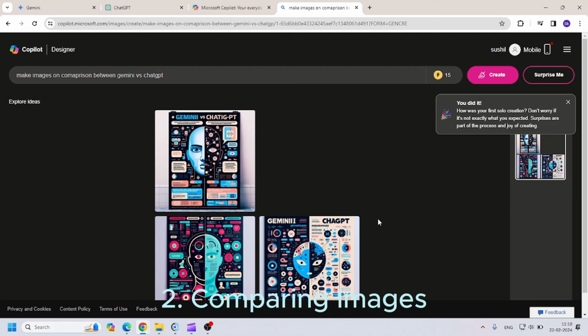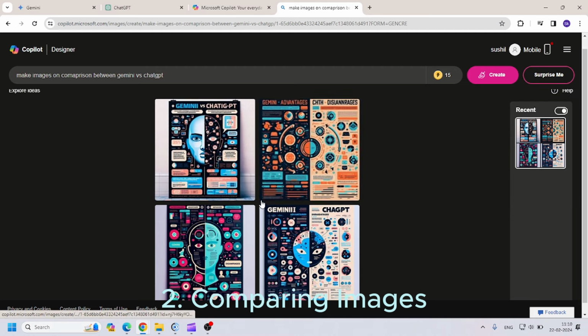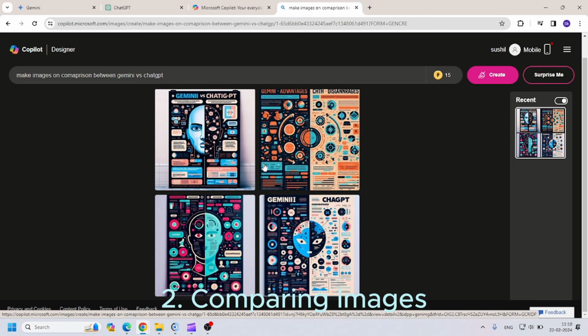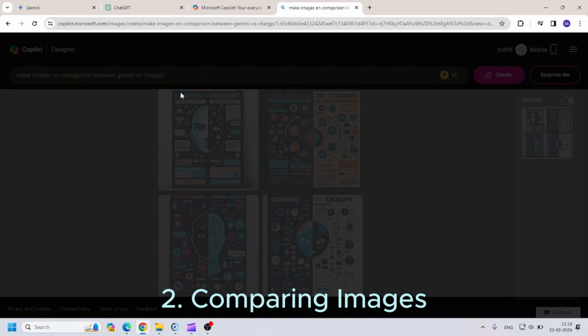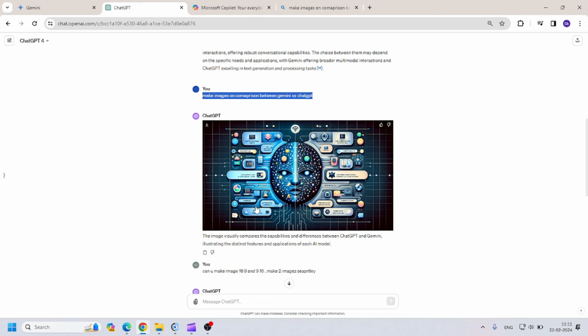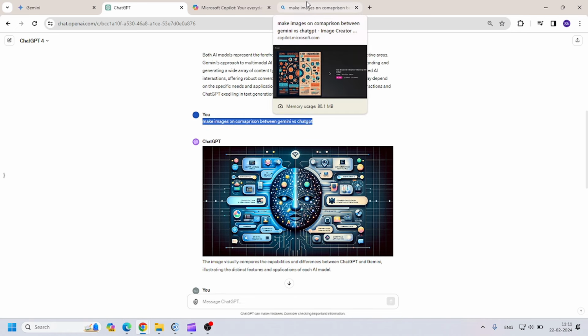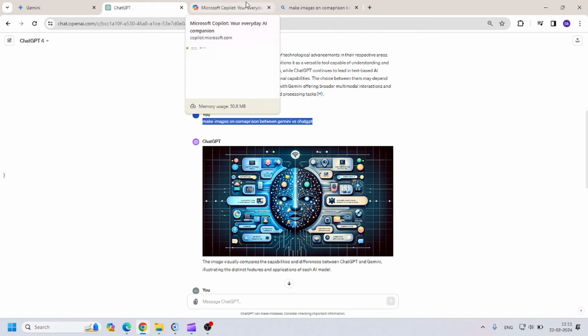Okay, so these are the good images that we have received. I think it is not bad. It is also created on DALL-E 3. The results are very similar when we compare the image generation from ChatGPT 4, the ChatGPT images. So it means that we can try to use Bing as an alternate for ChatGPT.